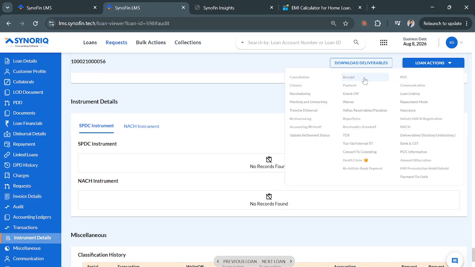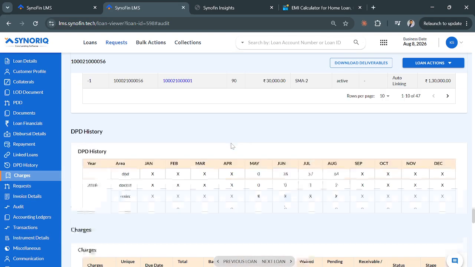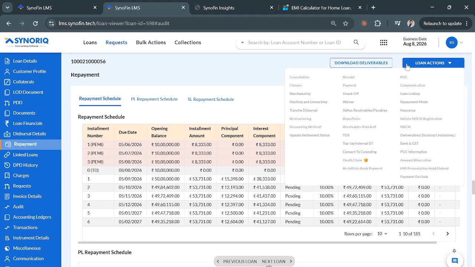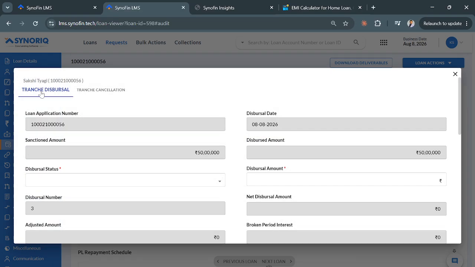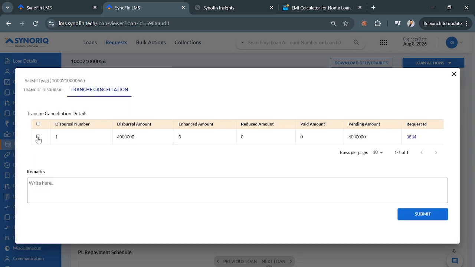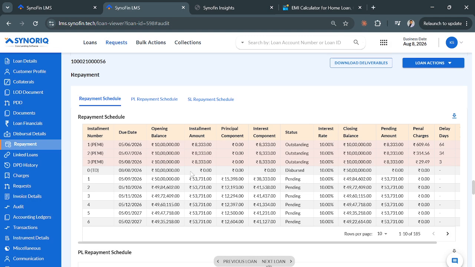Till then, I'll show you the tranche cancellation option. So now the tranche is given. There is an impact of the tranche on the repayment schedule, right? If the tranche is made incorrectly in some other loan, then they might choose to cancel that tranche. So there is an option of cancellation in the tranche section here under the tranche cancellation tab. They'll choose the tranche which was created, then they'll cancel it, right? Once the tranche is cancelled, we have the history of the repayment schedule. We simply replace the new repayment schedule with the previous one, right? So this is the tranche cancellation option.